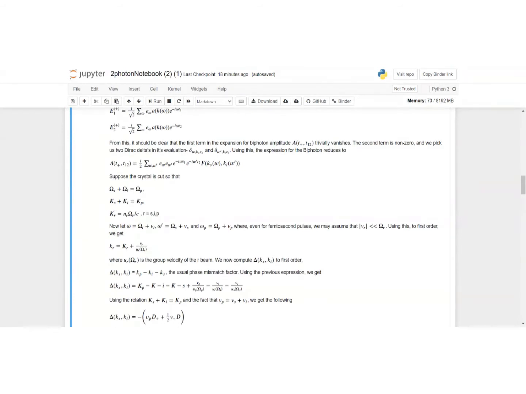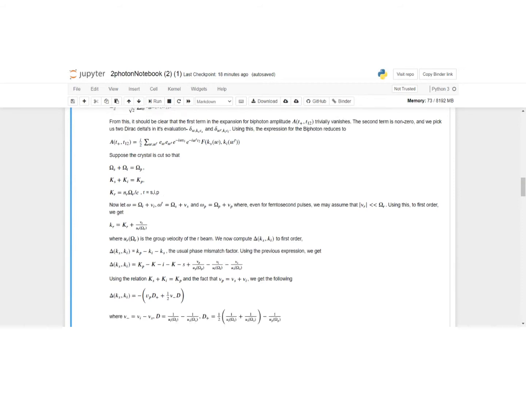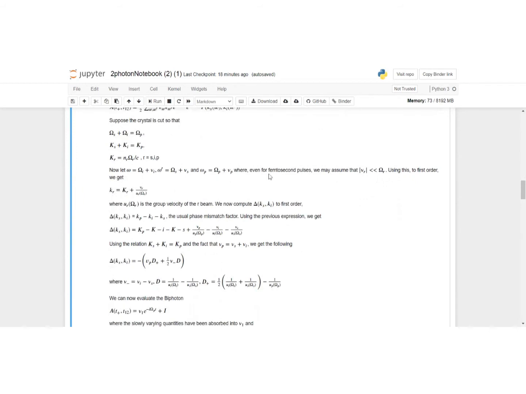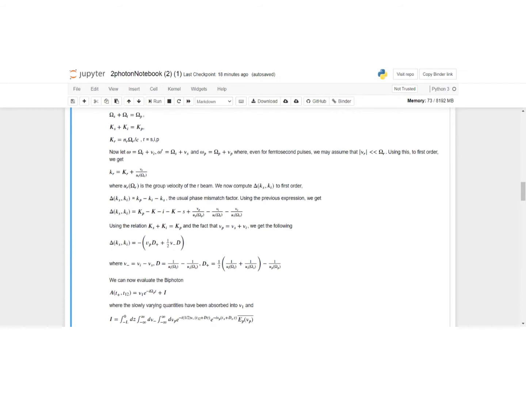You define this capital K and they satisfy this relation: capital Ks plus capital Ki is capital V, where capital Kr, where r is either of s, i, p, is defined this way, n_r omega_r upon c. Now again, some quantities over here. What you can show is that the wave number kr is essentially capital Kr plus nu_r upon u_r omega_r, where nu_r is the frequency of the rth component, where r is s, i, p, and u_r is the group velocity of the beam.